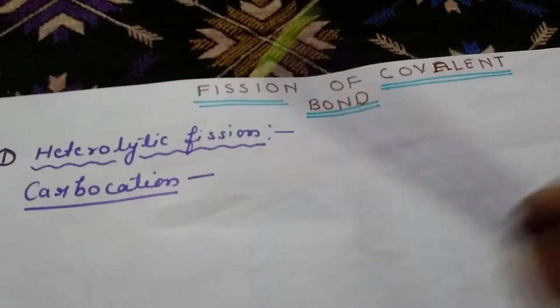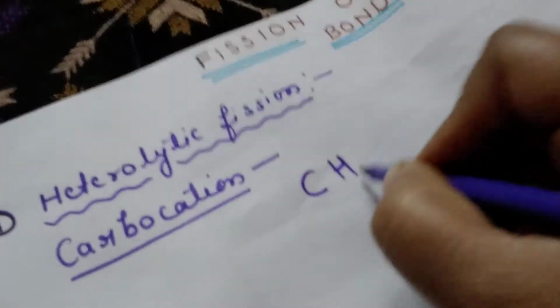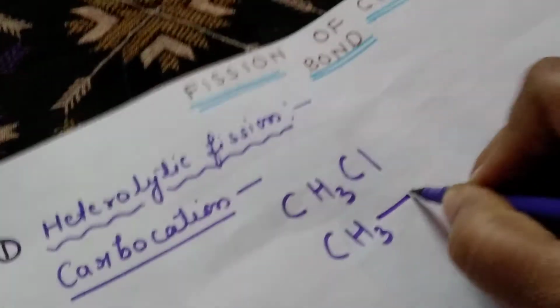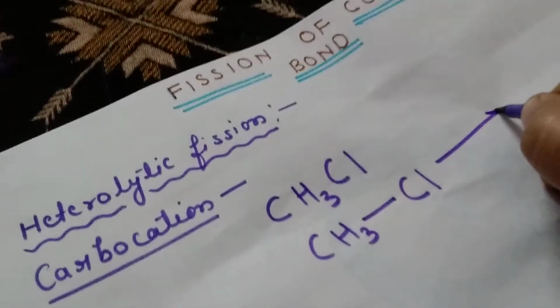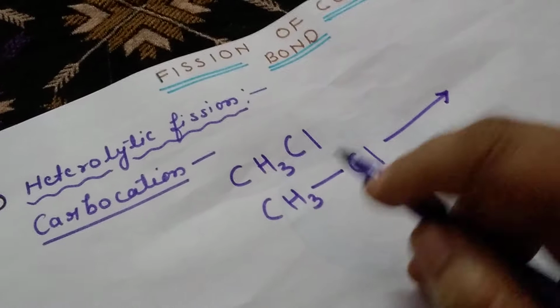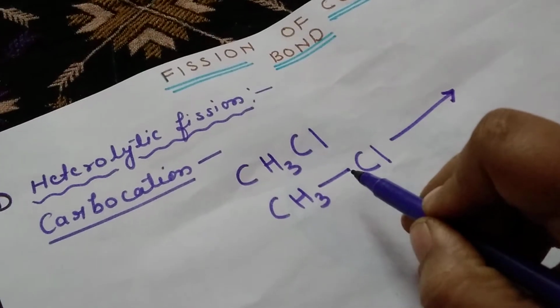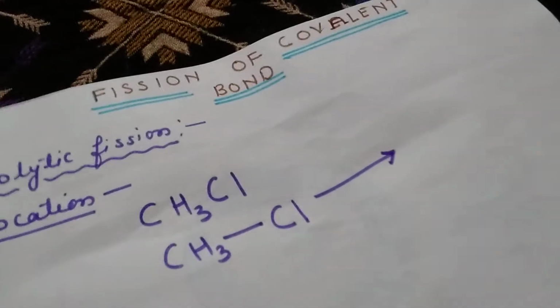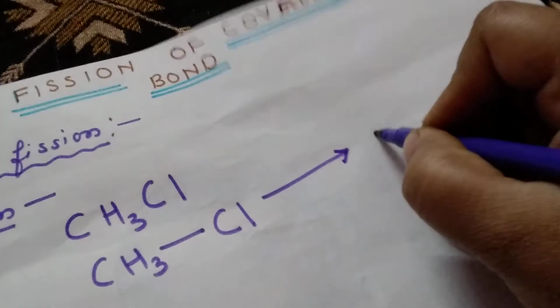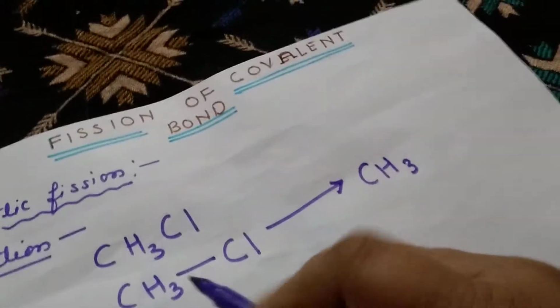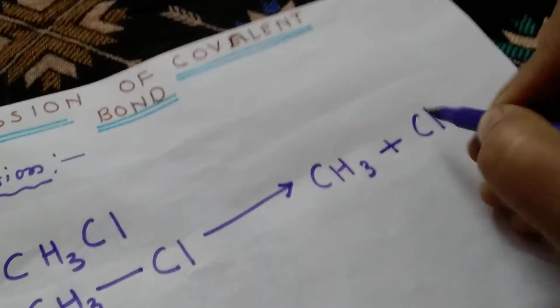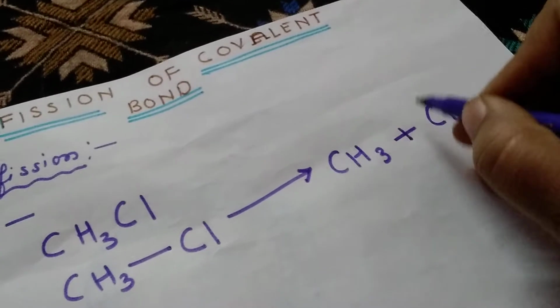Let us see how heterolytic fission takes place. Now I am taking one example of CH3Cl. Between CH3 and Cl, covalent bond is present. Now you all know in this standard that covalent bonds are formed by sharing of electrons. One pair of electrons is shared between C and Cl. Now if cleavage or breaking between CH3 and Cl takes place in this way, that the shared pair of electrons goes to Cl, goes to one of the bonded atoms or bonded parts.